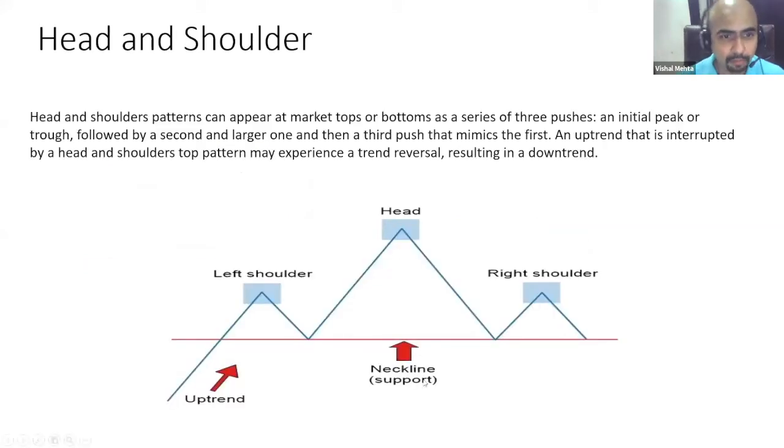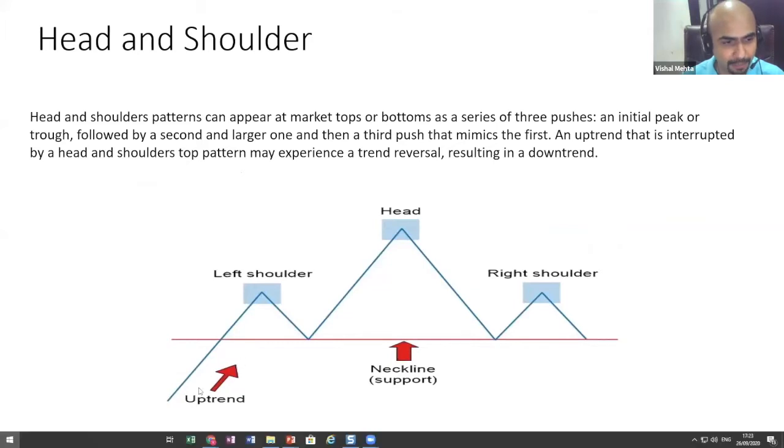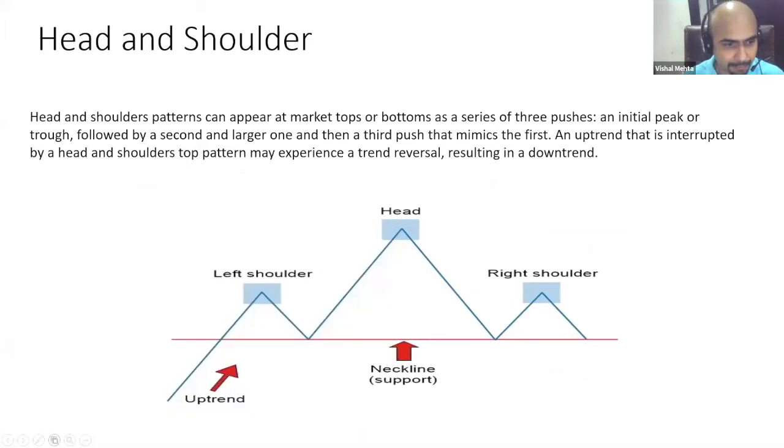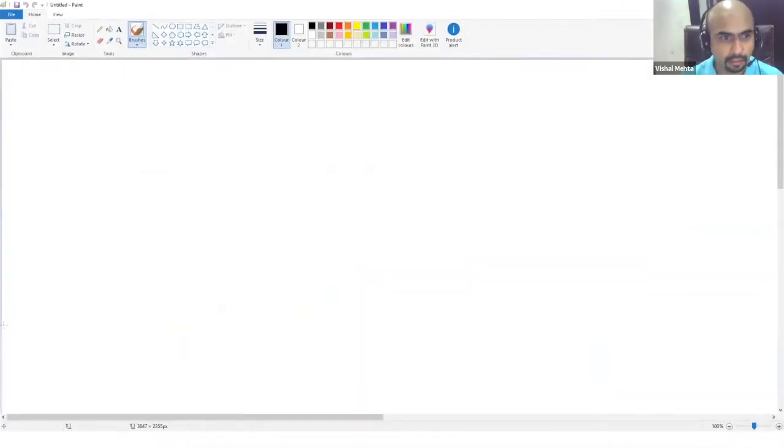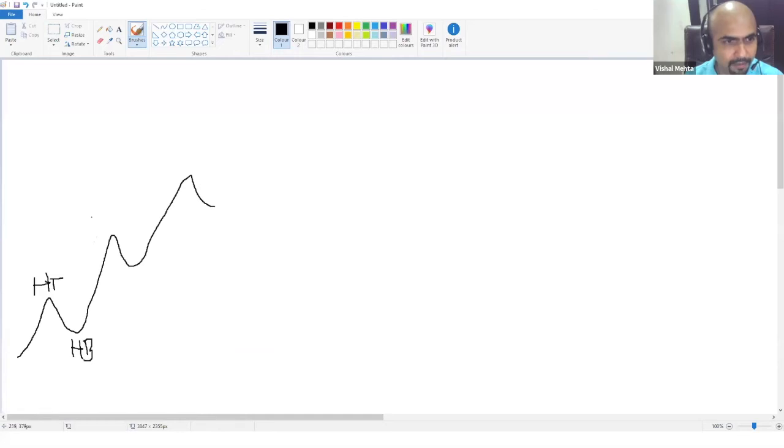Okay. So now we move to one of my favorite strategies, which is called the head and shoulder pattern. I will explain how the psychology goes. So what happens is the market is in an uptrend. The market is making higher tops, higher bottoms. I hope all you guys remember this: higher tops and higher bottoms. Market full uptrend में है. Higher top, higher bottom. Higher top, and then the market starts going up.